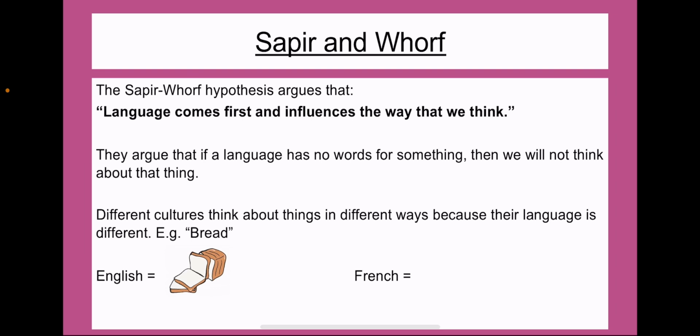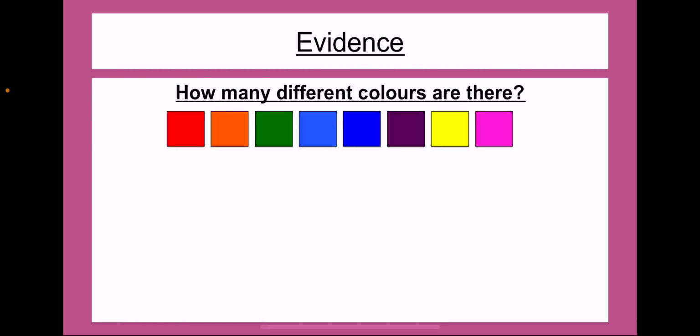But if you were to mention bread in France, they're much more likely to think about something like a baguette because it's much more relevant to their culture. So it's a very different way of looking at things based on the language that they use and how it influences the way that they think. So basically, the opposite of Piaget and his theory, Sapir-Whorf says that language influences the way that we think.